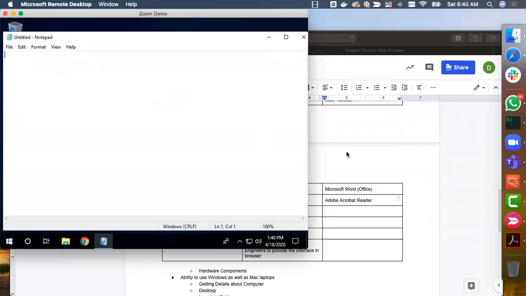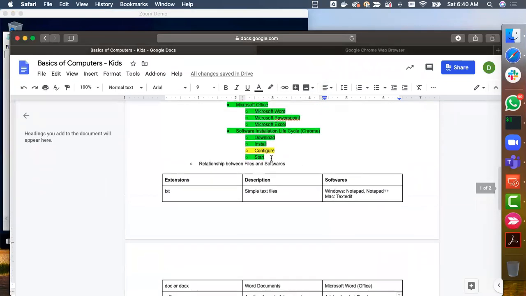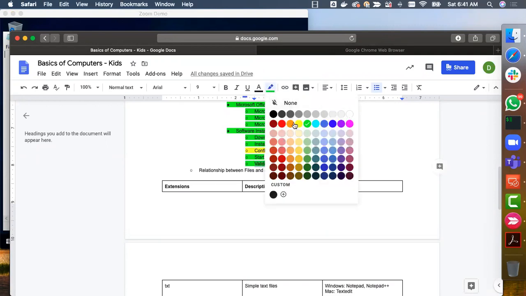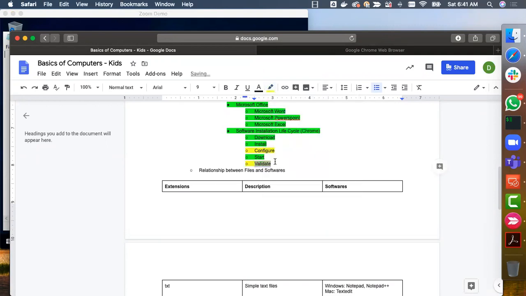Okay, so I need to highlight that also. So as part of this software installation lifecycle, we should also validate, and you need to know how to validate depending upon the purpose of the software. And this also I will keep it yellow. We'll come back to this quite a few times in the future, and you will understand for sure what this is all about.